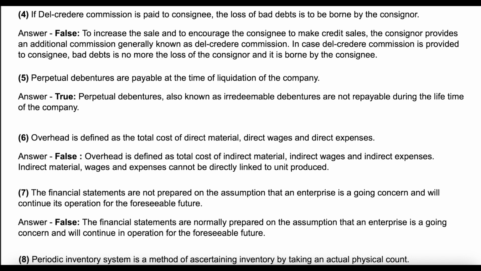Question 6. Overhead is defined as the total cost of direct material, direct wages, and direct expenses. Answer: false. Overhead is defined as total cost of indirect material, indirect wages, and indirect expenses. Indirect material, wages, and expenses cannot be directly linked to unit produced.